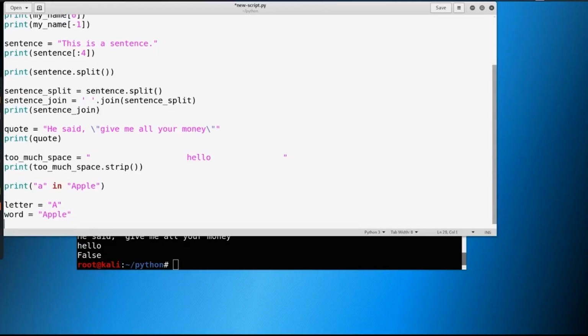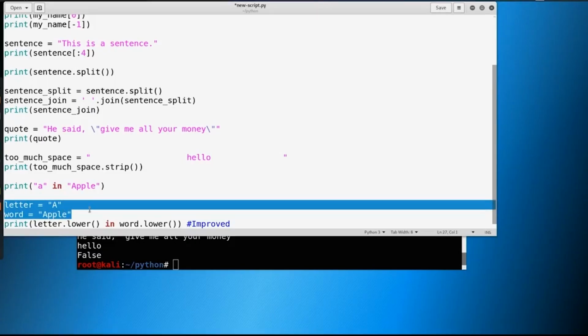But what if we say print letter.lower, and then we say in word.lower, like this. Now this becomes improved because we're looking for a specific letter inside of a specific word, and when we lowercase everything, we lowercase this letter, lowercase all these letters, then we're looking for a specific letter in a word. We don't have to worry about case sensitivity.